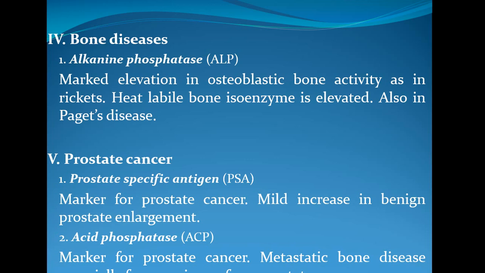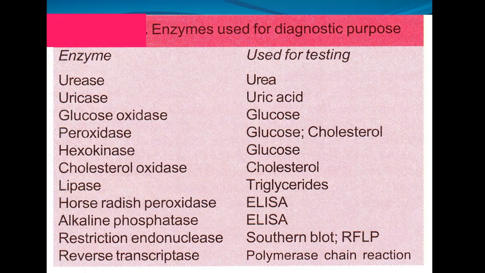So isoenzymes are clinically important enzymes. They are very important because by studying these enzyme patterns, we can understand the different disease patterns, and we can use them for clinical correlation, for prognosis and monitoring of the disease, and for diagnosis of the disease. So that is why clinically these enzymes are very important, and it is very important to know the biochemistry of enzymes also. There are many more enzymes which we use for various diagnostic purposes.